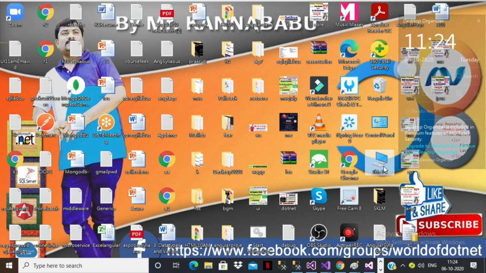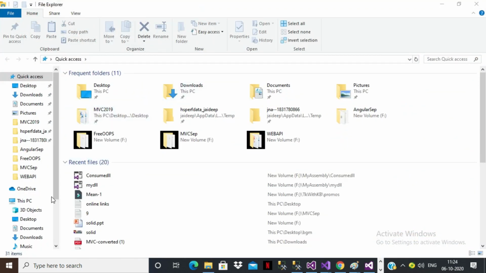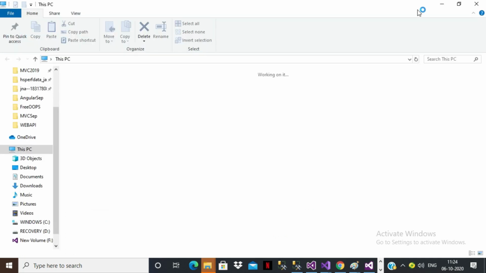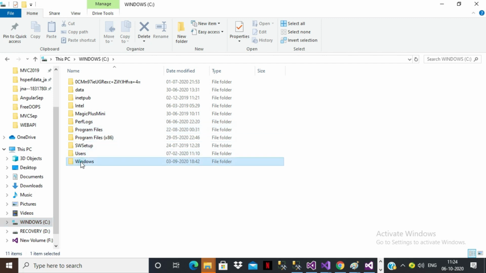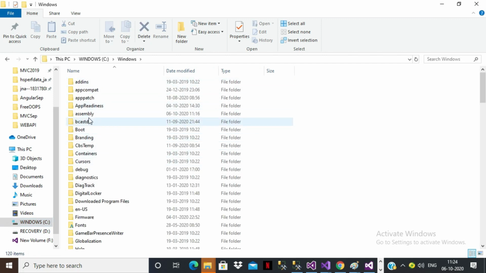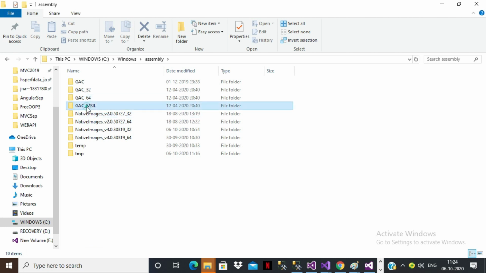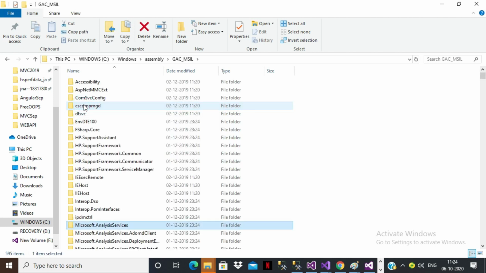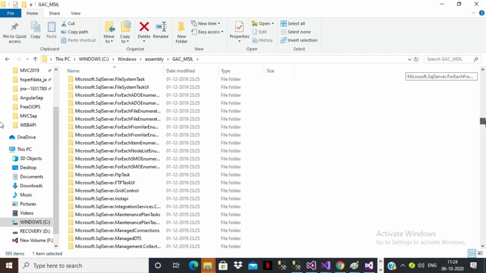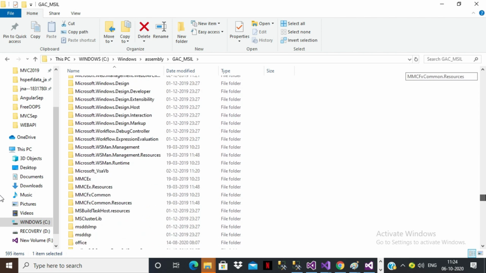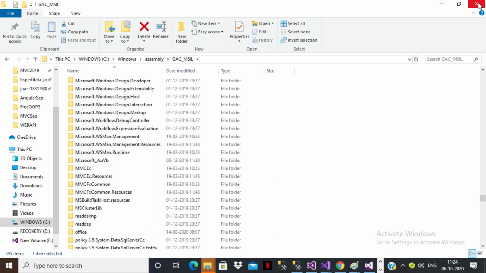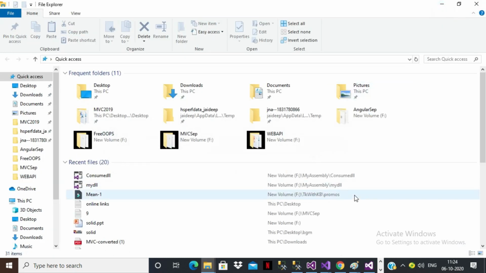But actually, now the problem is I have not created a separate DLL. I already created one private DLL, and that is the reason it may not be available. Did you understand, everyone? I have only made some modification in the existing private DLL. Generally, if you create one, you can go to the Windows folder, and there you can see assembly, and there you can see GAC_MSIL. There you can find this MyDLL.dll file. But actually it is not available here, because I already created the previous DLL as a private DLL. That was the problem. Did you understand?